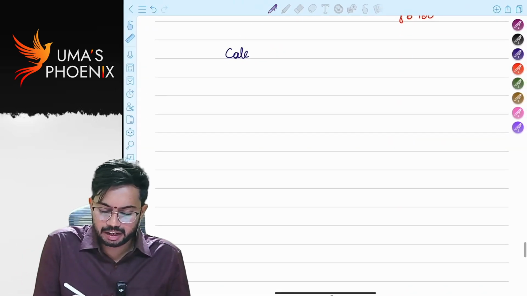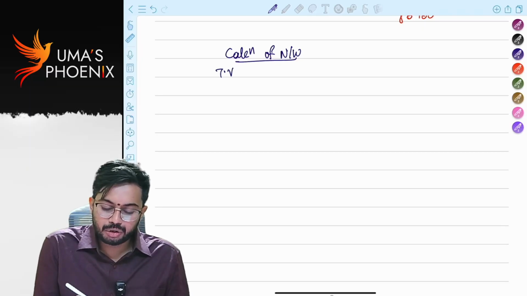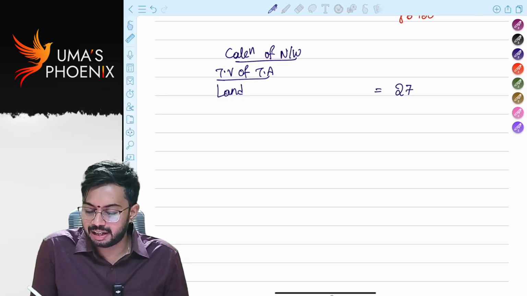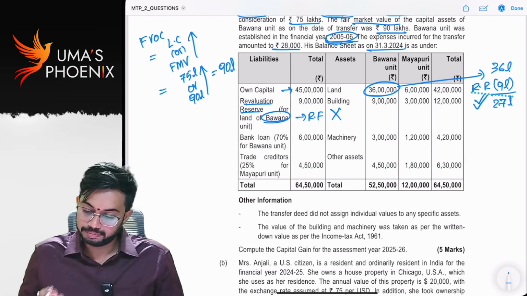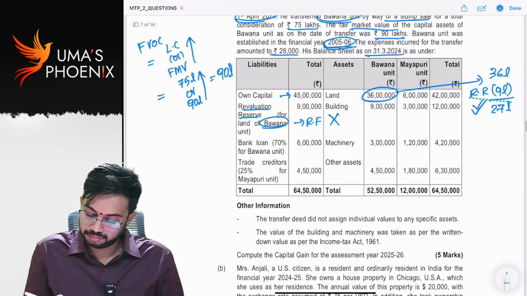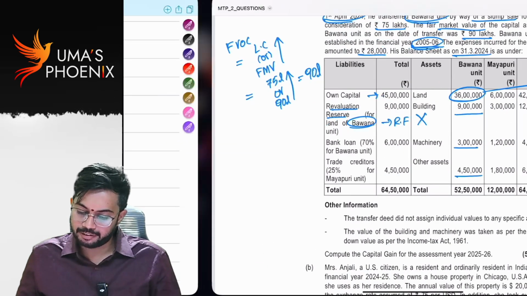Okay. So shall we calculate net worth? Calculation of net worth. Net worth is equal to total value of total assets minus total liabilities. Land value is 27 lakhs. Next one, building 9 lakhs. Machinery 3 lakhs. Other assets 4 lakh 50,000.